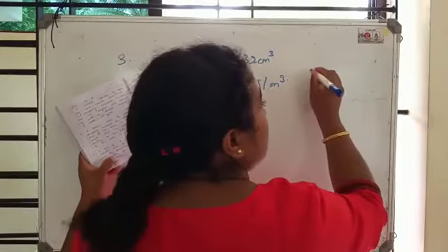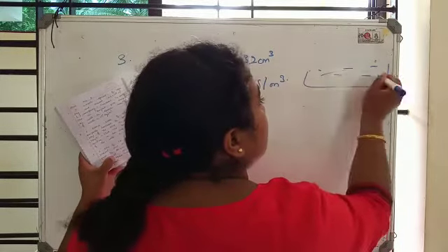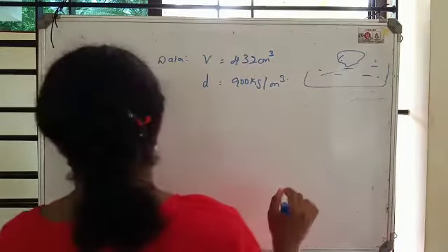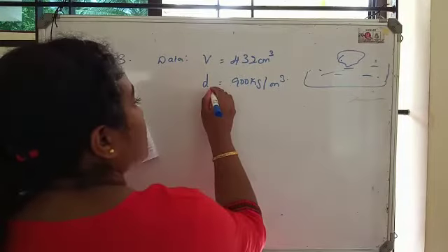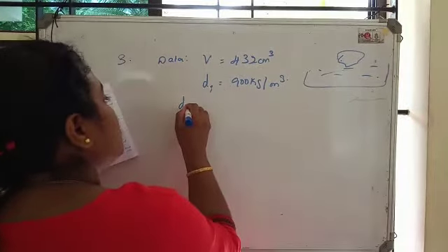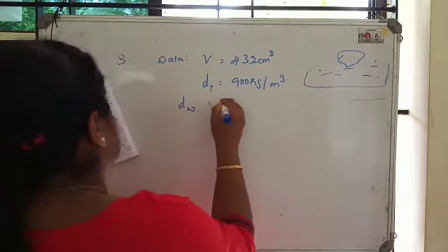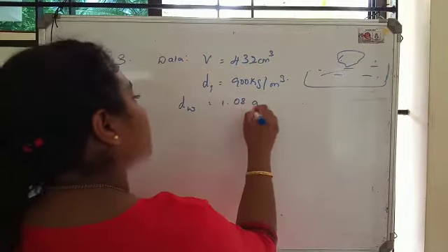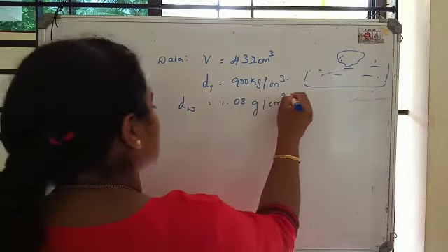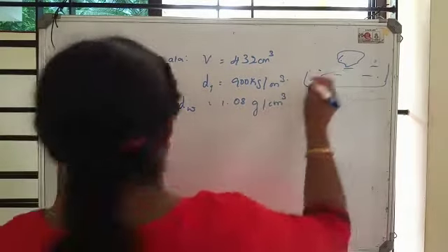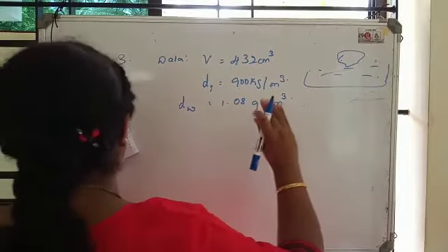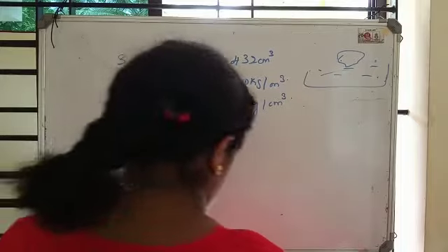Let me say this is the sea. Now this ice cube is floating in the sea water. This is the ice density. Now the density of sea water is 1.08 grams per centimeter cube. What is the volume of the ice? You have to calculate the volume of the ice above the sea water when it floats.